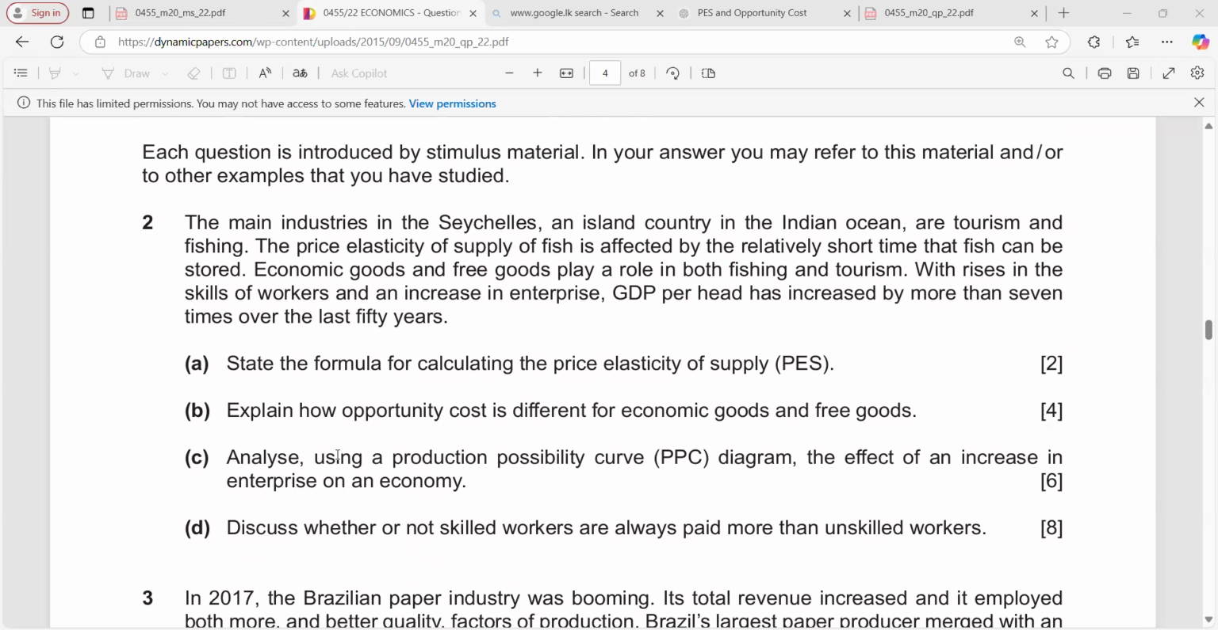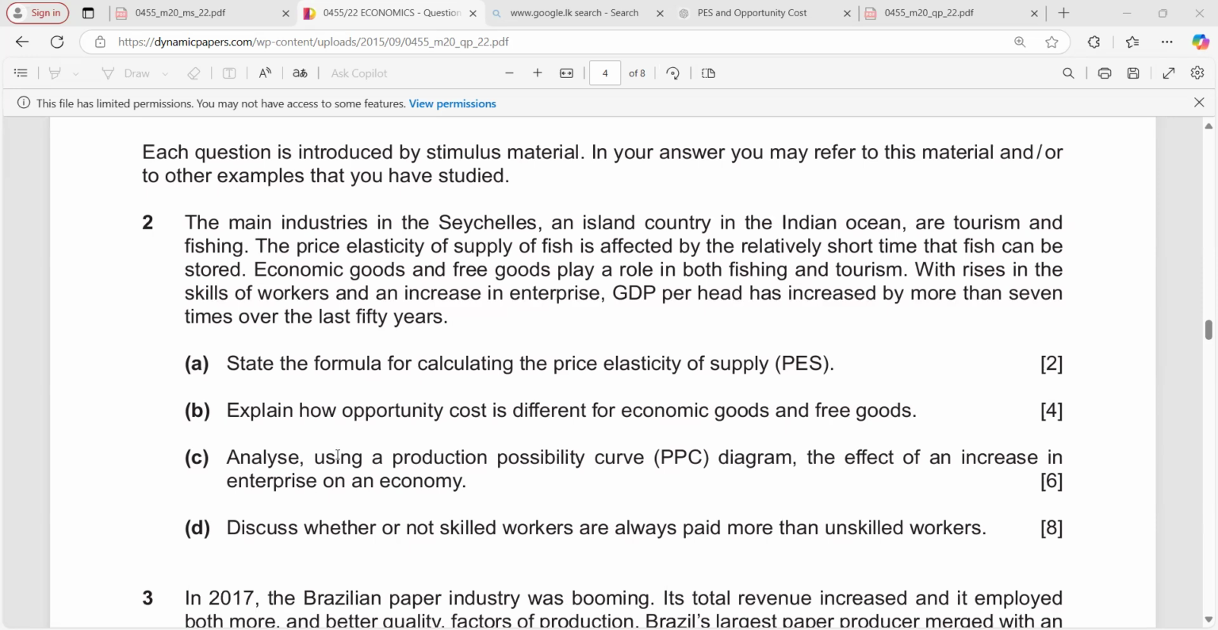The main industries in the Seychelles, an island country in the Indian Ocean, are tourism and fishing. The price elasticity of supply of fish is affected by the relatively short time that fish can be stored. Economic goods and free goods play a role in both fishing and tourism. With rises in the skills of workers and increasing enterprise, GDP per head has increased by more than 7 times over the last 50 years.